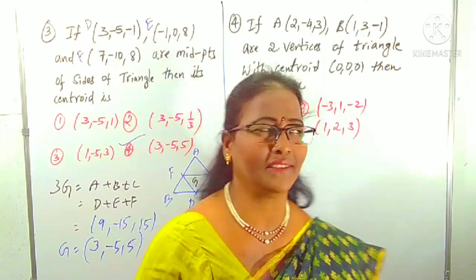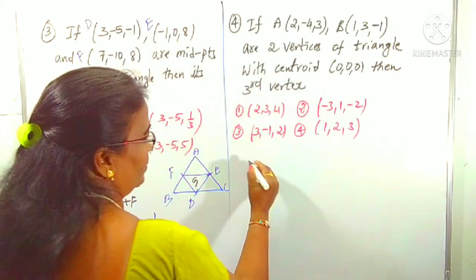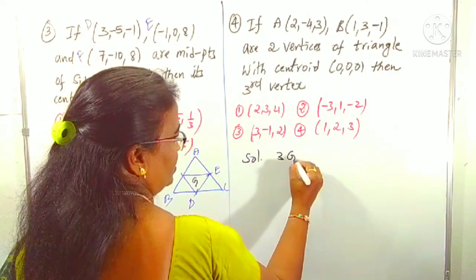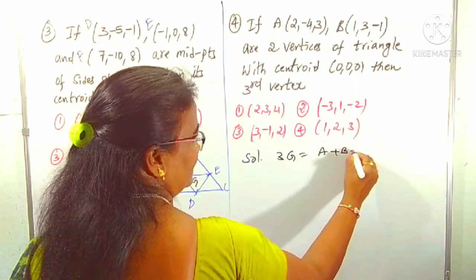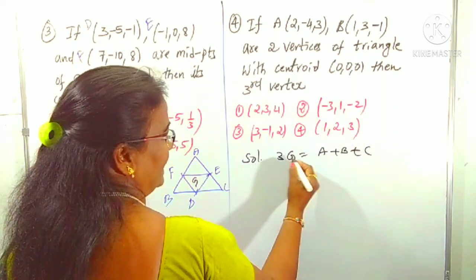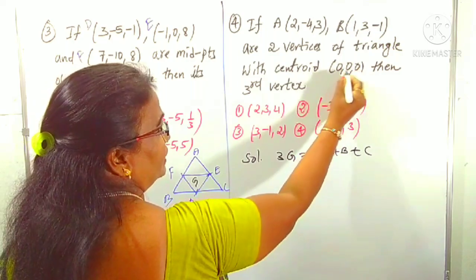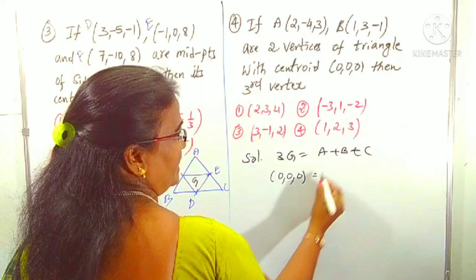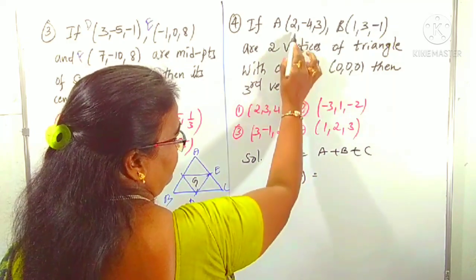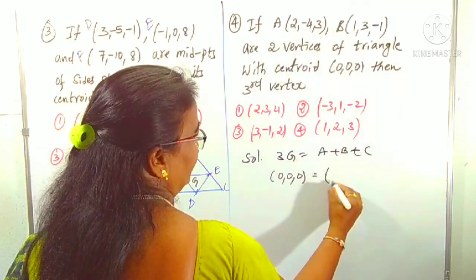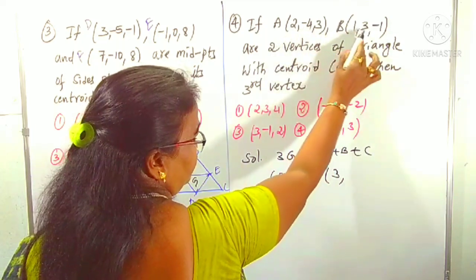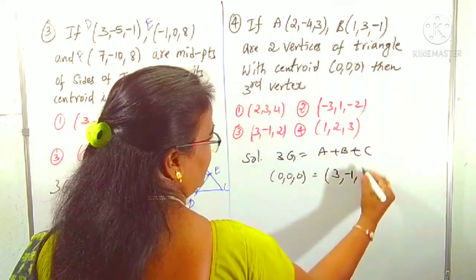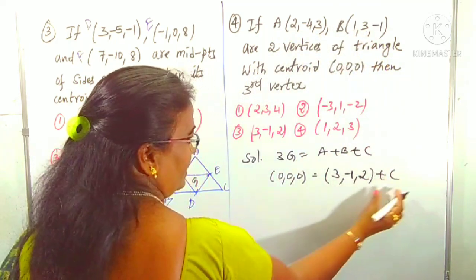We have to find the third vertex, which we don't know. But what is the formula? 3G equals A plus B plus C. Suppose C we don't know. 3G means 3 into the centroid, which is (0, 0, 0). Adding A and B: 2 plus 1 is 3, minus 4 plus 3 is minus 1, and Z coordinates 3 minus 1 is 2. C is as it is. Now we can find this C.